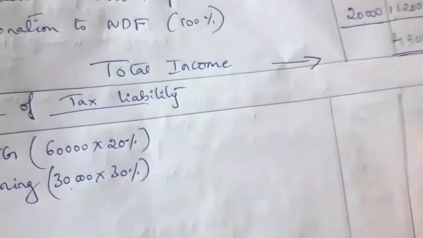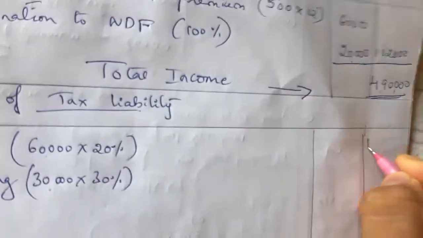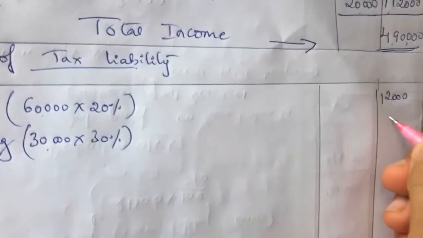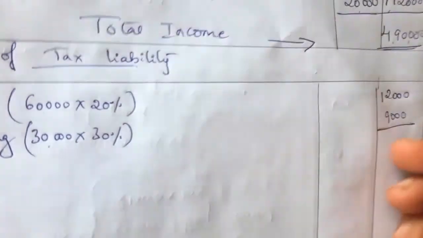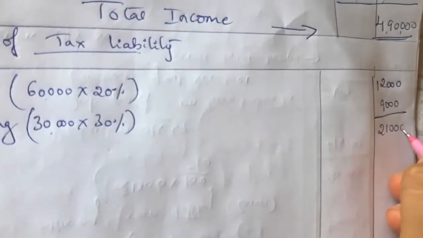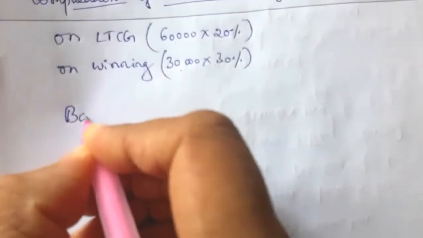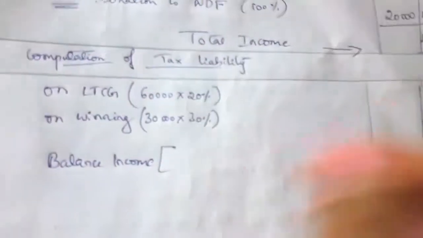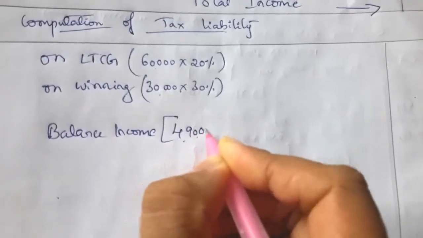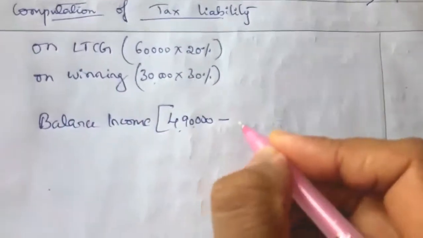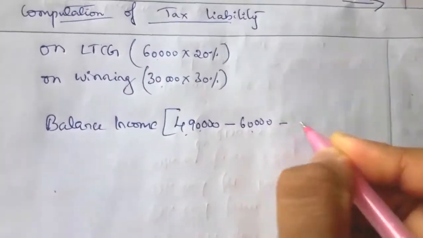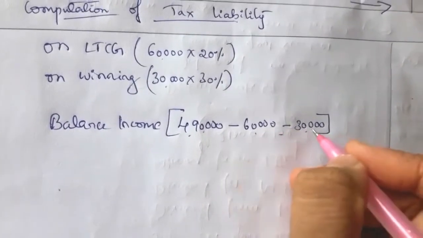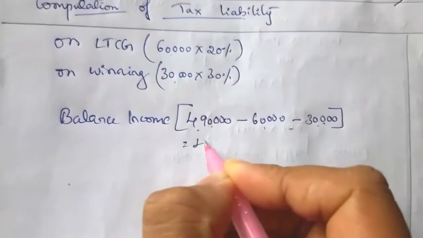So that is 60,000 into 20% tax, equal to 12,000, and 30,000 into 30%, 9,000. So that is 21,000. Next we will calculate balance income. What is her total income? That is 4,90,000. 4,90,000 minus 60,000 minus 30,000. So balance income is equal to 4 lakh.